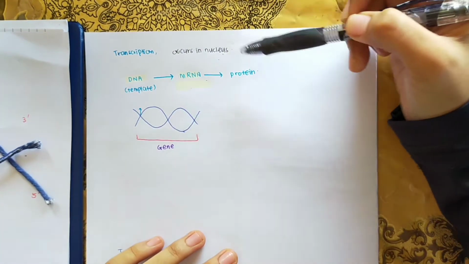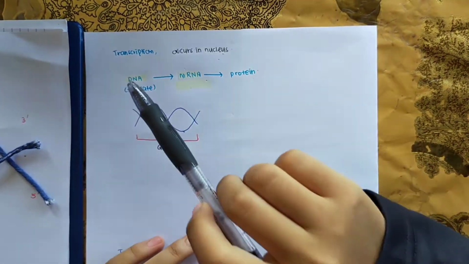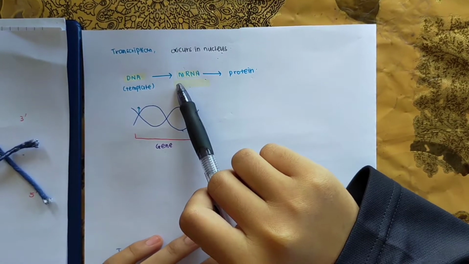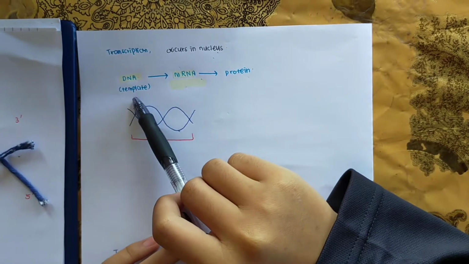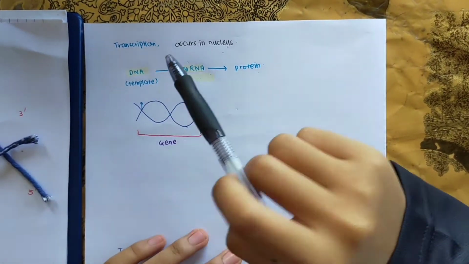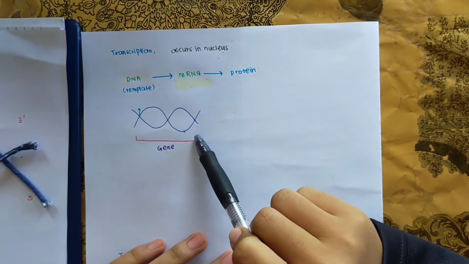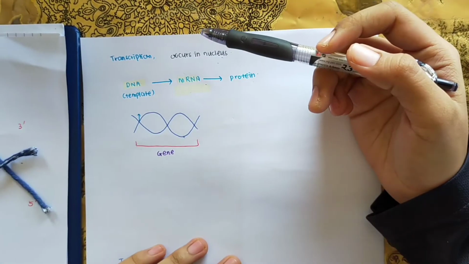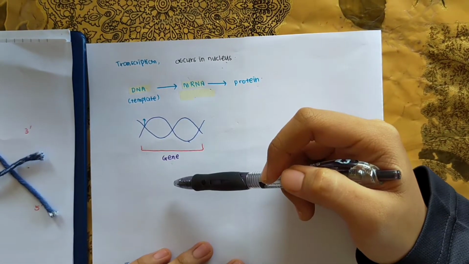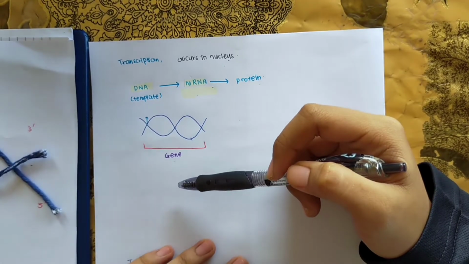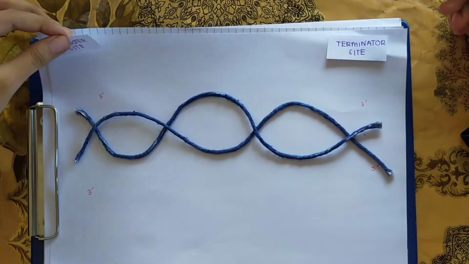Transcription occurs in the nucleus. During transcription, mRNA is synthesized using a specific segment of DNA as a template. The segment of DNA is known as a gene. This is a gene. A single gene is a segment of the DNA that codes for the synthesis of a specific protein. A gene consists of a promoter site.